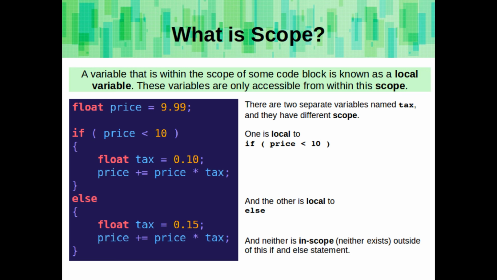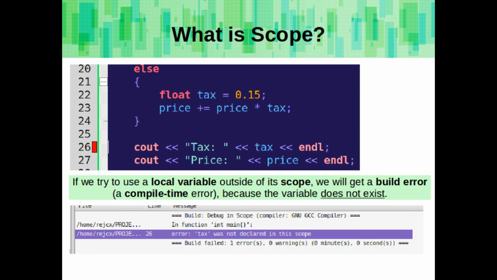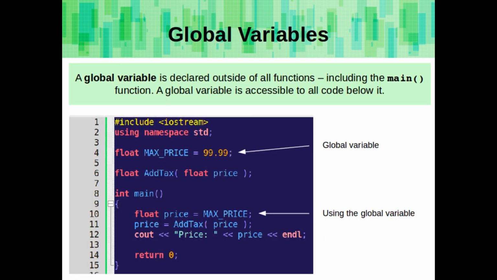If we try to use a local variable outside of its scope, we will get a build error, or a compile time error, because the variable does not exist. A global variable is declared outside of all functions, including the main function. A global variable is accessible to all code below it.